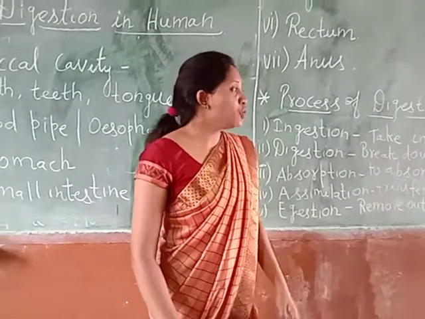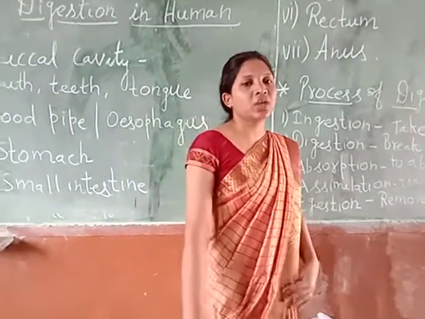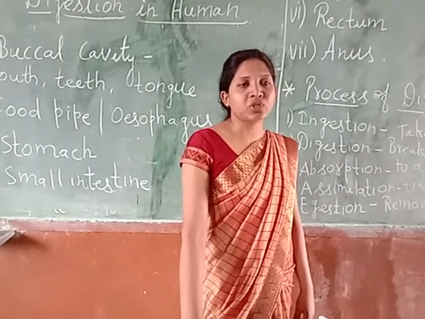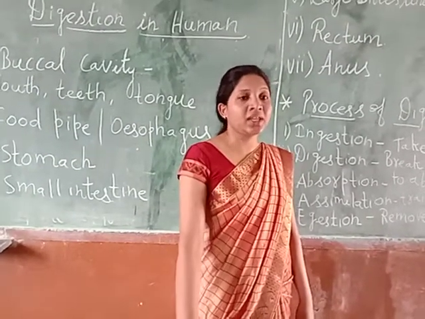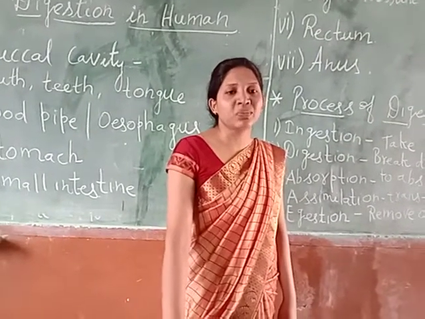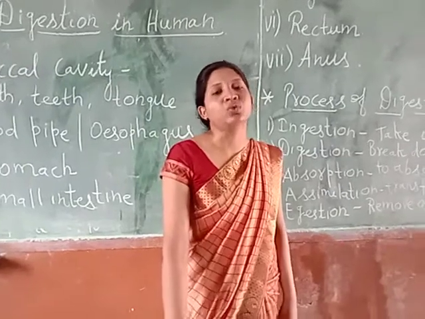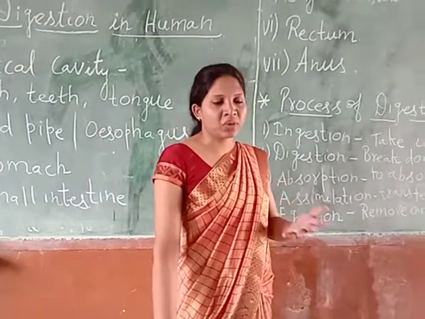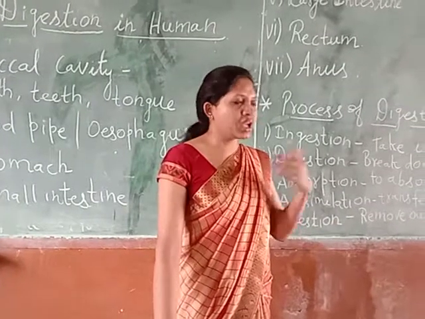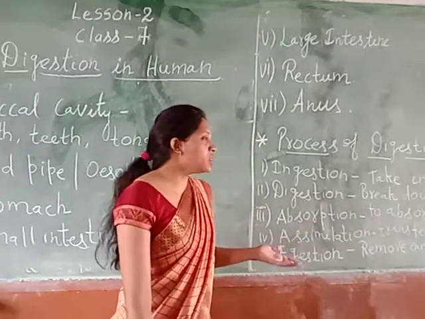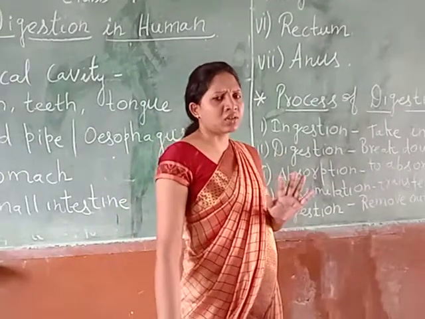Clear? So we know that all human beings, all organisms, all animals have different types of eating habits, and that eating habit depends upon the type of teeth found in their mouth. For example, human beings are omnivorous. They can eat everything, both plant parts and animals.